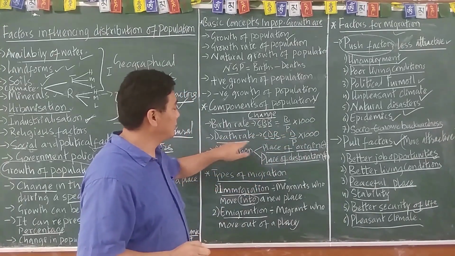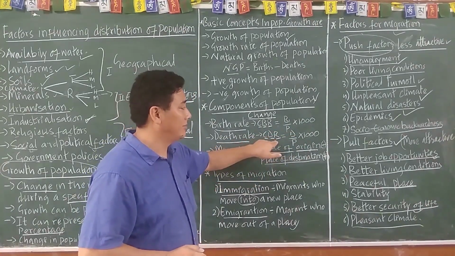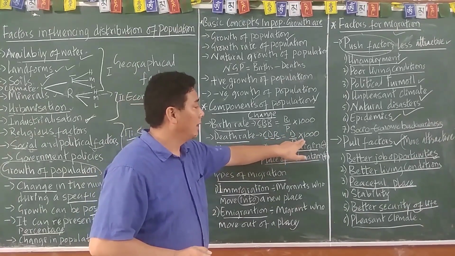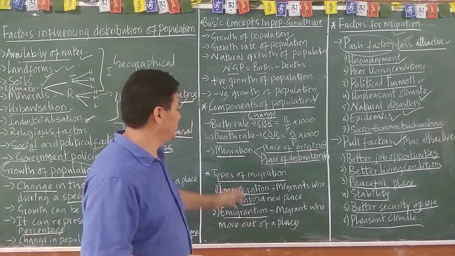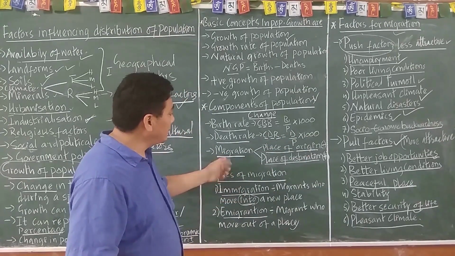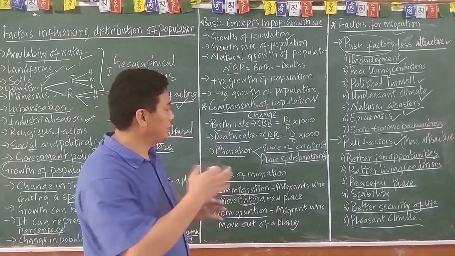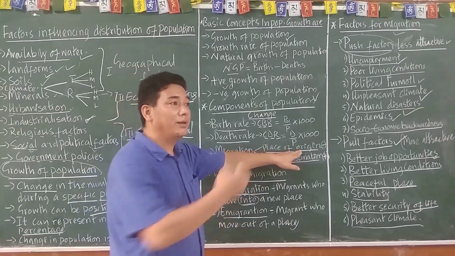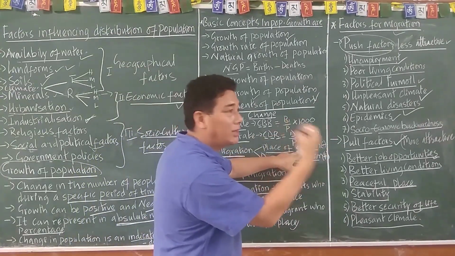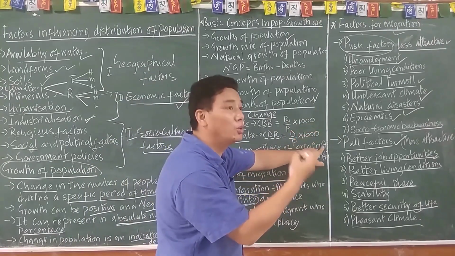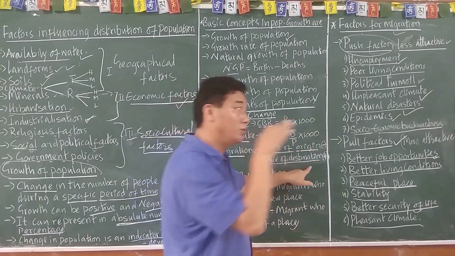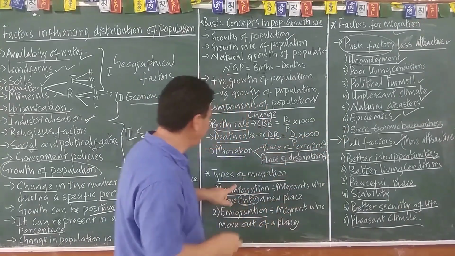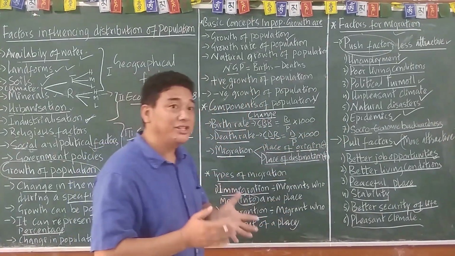Then the crude death rate is deaths divided by population into 1,000. For migration, there is the place of origin, population minus, and the place of destination, population plus.